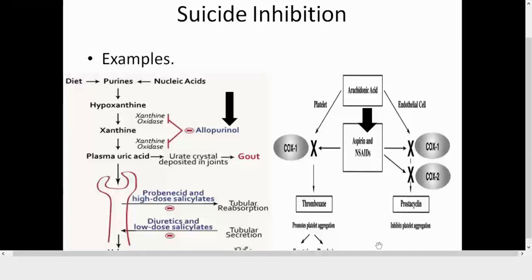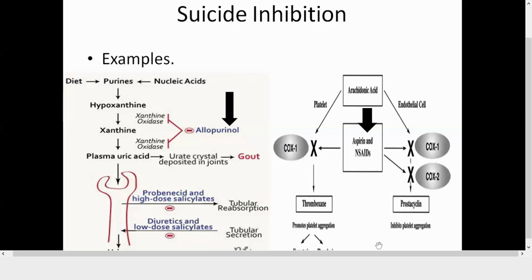Aspirin is an over-the-counter drug. So this aspirin has a tendency of inhibiting the enzymes COX-1 and COX-2. COX stands for cyclooxygenase 1 and cyclooxygenase 2. These are isozymes. So when aspirin is inhibiting COX-1 and COX-2, the whole cascade of converting arachidonic acid to the pro-inflammatory prostaglandins, thromboxanes and prostacyclins would be inhibited.